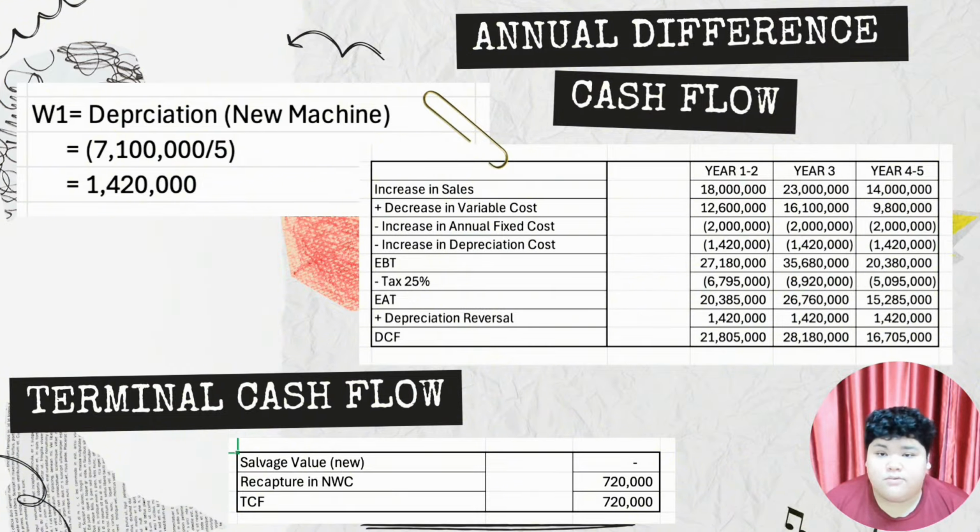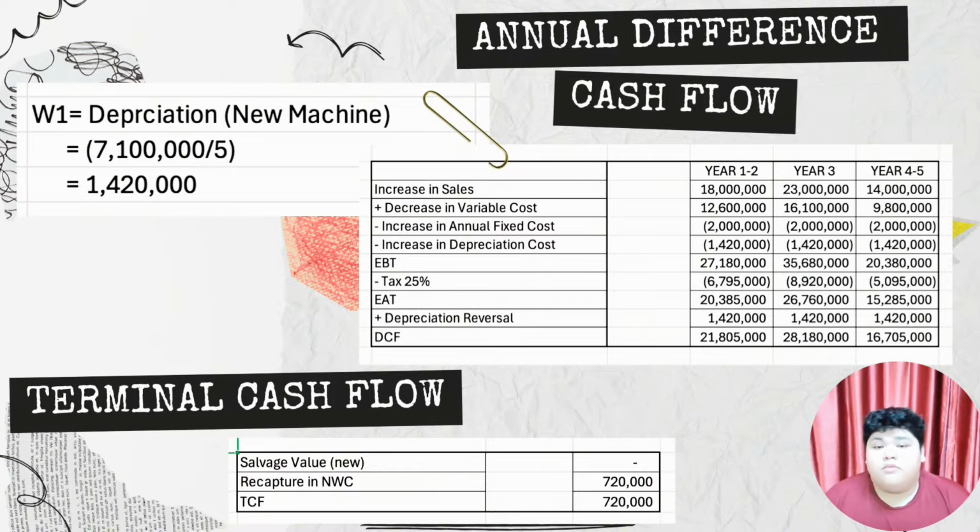Then we subtract taxation of 25% for each year. Then we'll get EAT or profit after tax of 20.385 million for year 1 and 2, 26.7876 million for year 3, and 15.285 million for year 4 and 5.